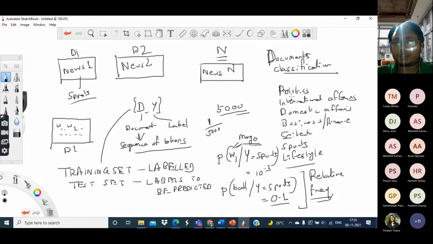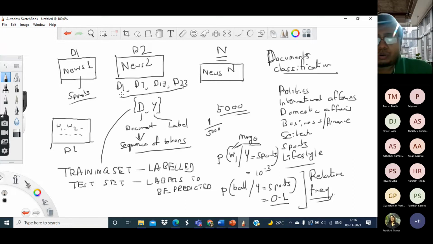In this case, these are the different possible labels. You consider all the documents which have this particular label. Let us say document D1, document D7, document D17 and document D23. These 4 documents have the label of sports.